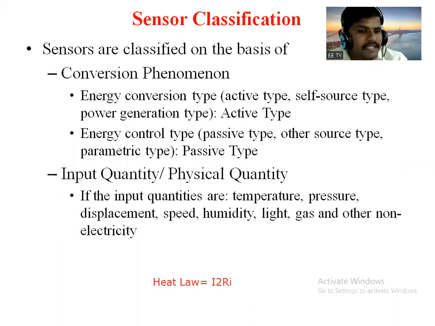Then some sensors depend upon input quantity as well as input physical quantity. Input physical quantity is nothing but the stimulus condition, the stimulus property. Suppose the stimulus is temperature, then a different type of sensor is required. If the stimulus is pressure, then a pressure sensor is required. Or if we want to sense displacement, there are displacement type of sensors. So some sensors depend upon input property or input quantity.